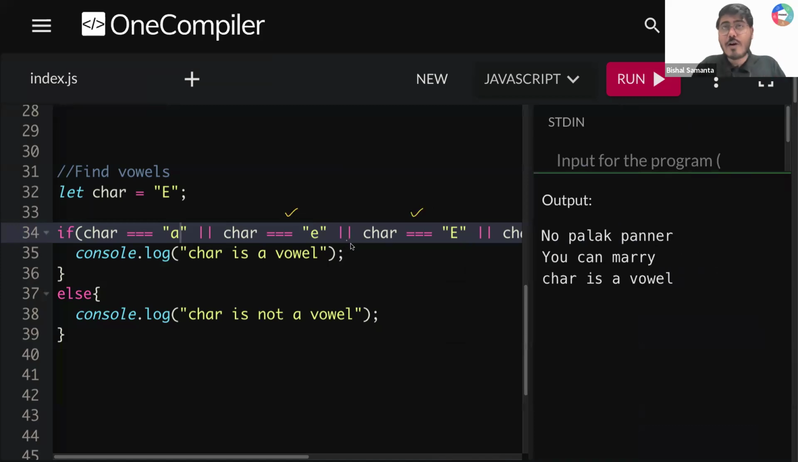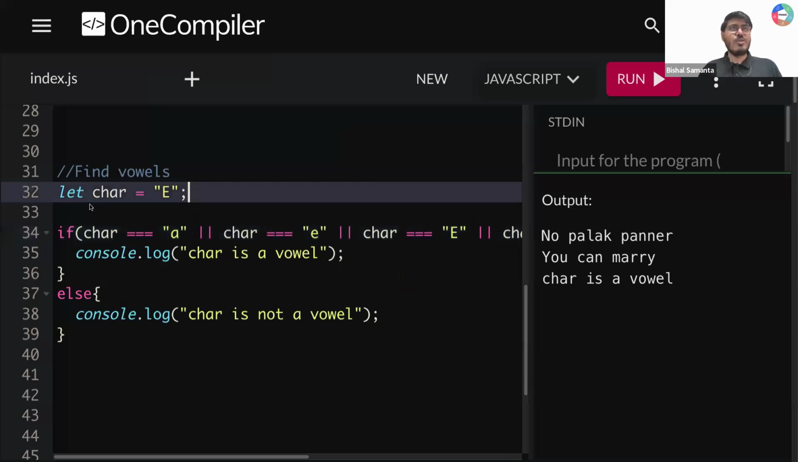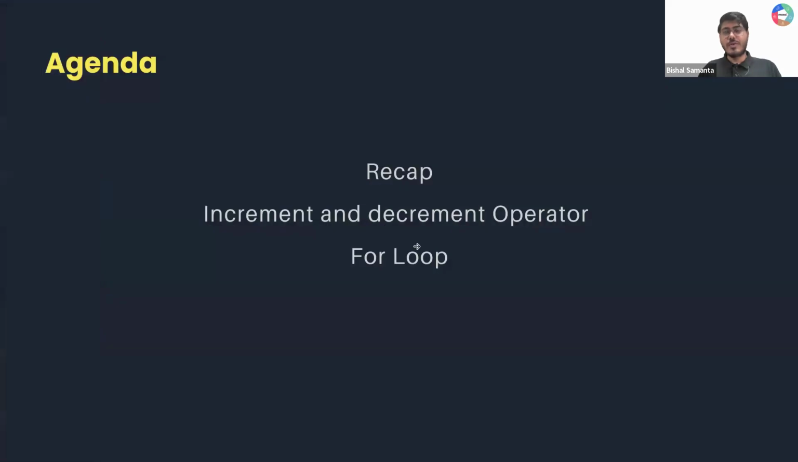Is that clear to all of you, guys? Can you quickly type one? You all understood the power of the OR operator and how it works inside your code example, right? Correct. Okay, so now let's move to today's topic, guys. First, we are going to learn the increment and decrement operator.